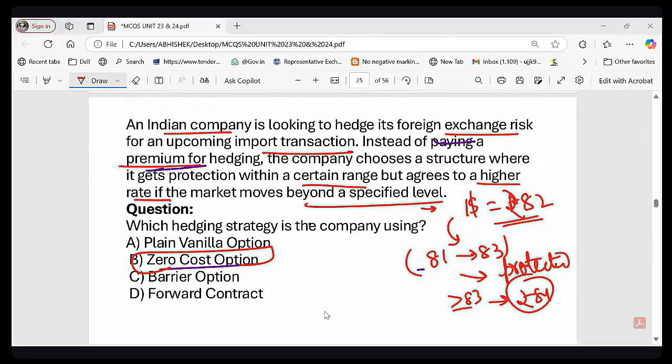Is it clear? Please let me know. They agree that this is the rate they expect to pay, $1 is equal to ₹82, right? So instead of buying an expensive option, if the rate stays between 81 to 83, they are protected, right? And if it exceeds 83, they agree to pay 84, right?